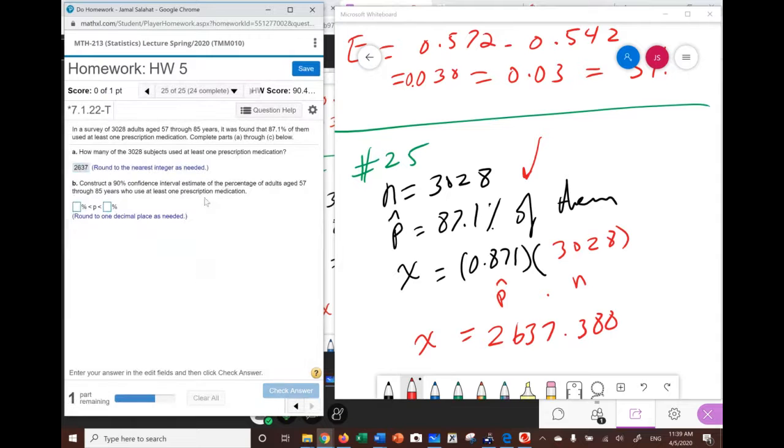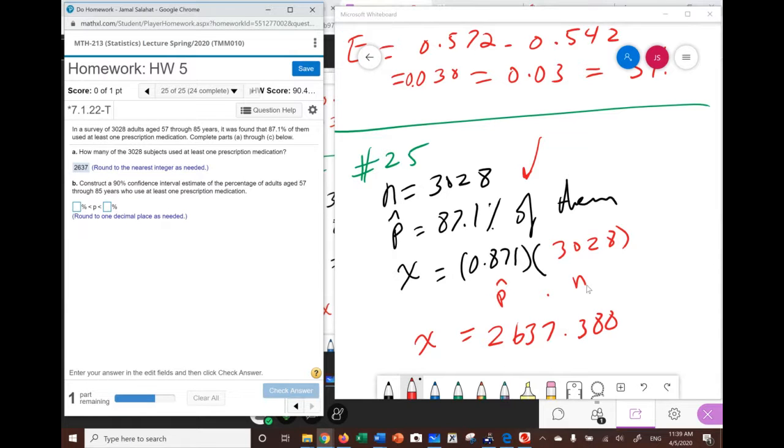Okay. Now, they were asked a question. Notice that the problem says it was found that 87.1% of them use at least one prescription medication. So the question was, do you use at least one prescription medication? Yes or no? A total of 2,637 said yes, and the remainder said no. Now, the second one talks about constructing an interval.